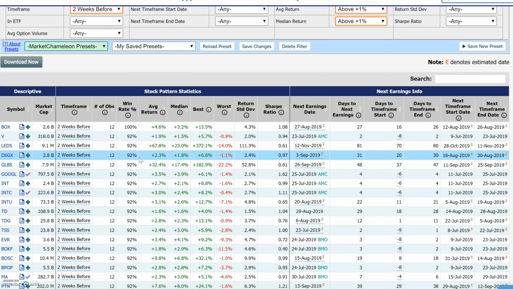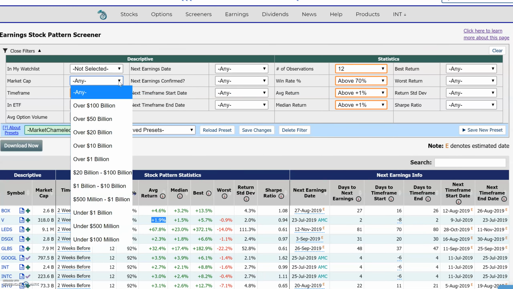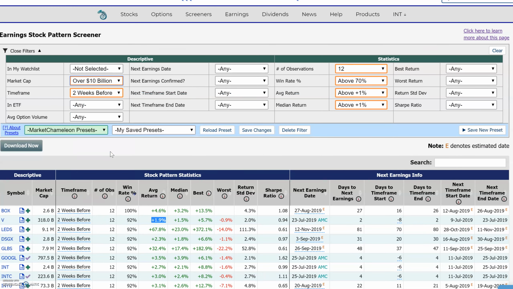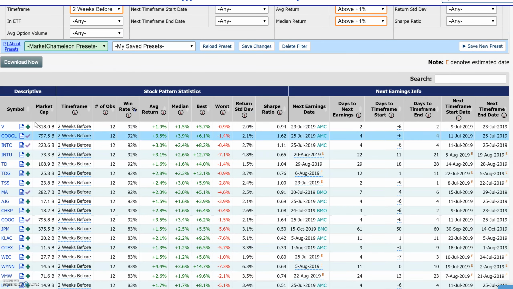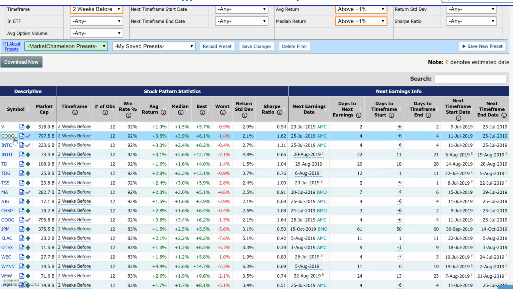So we're only looking at stock returns right now. The idea is if you historically bought the stock 2 weeks before earnings, sold it the day right before earnings, well, what was the win rate and what was the average return? So let's also just use another filter and let's do higher market cap. So I'm going to set this to 10 billion. So now I'm getting the higher market cap stocks popping up. And here we have like Visa, Google.